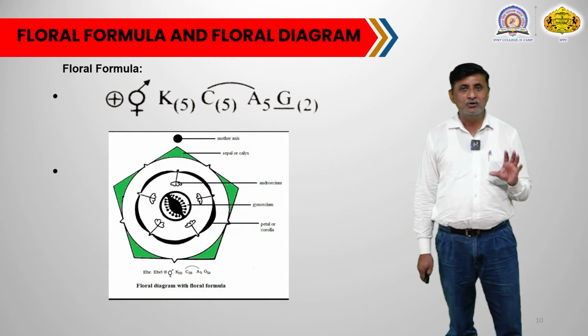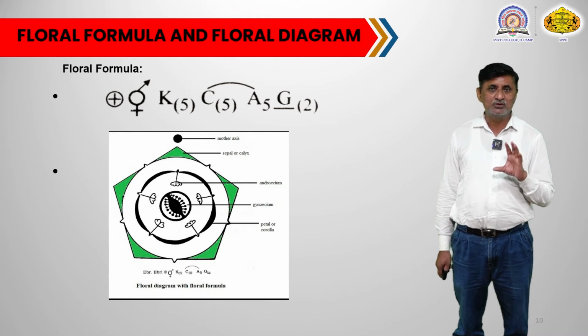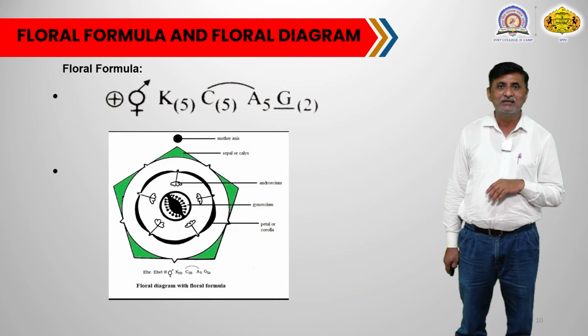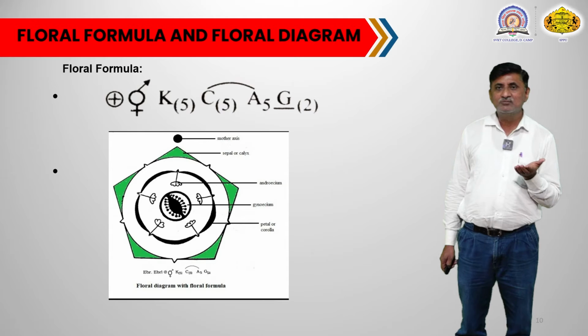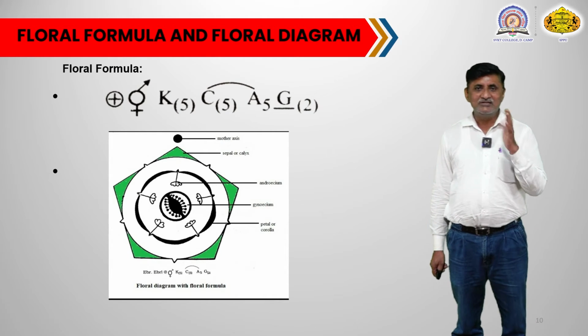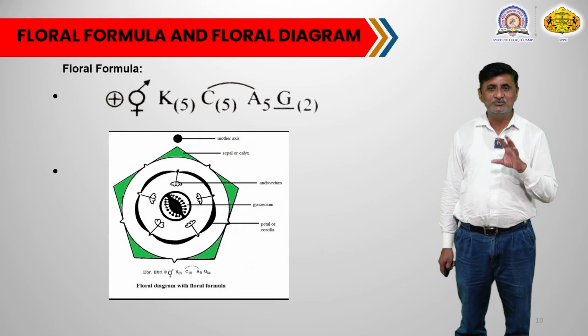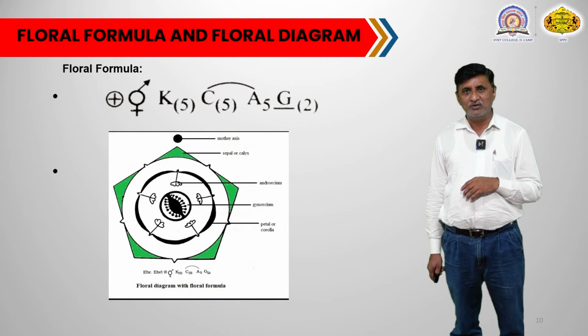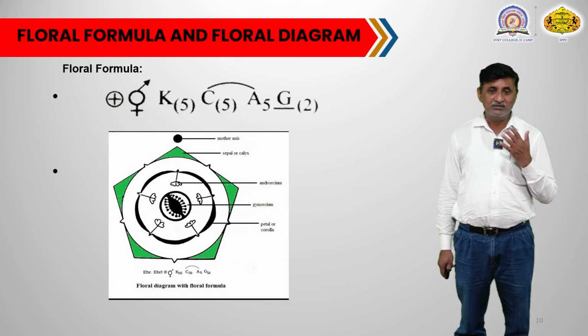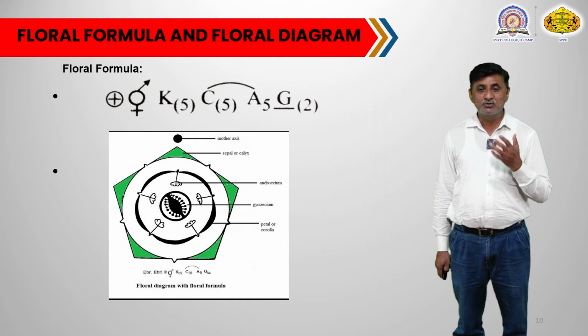This is one representative floral formula of a plant of this family. You may have some changes according to the plant, but you can consider it a representative floral formula of family Solanaceae.